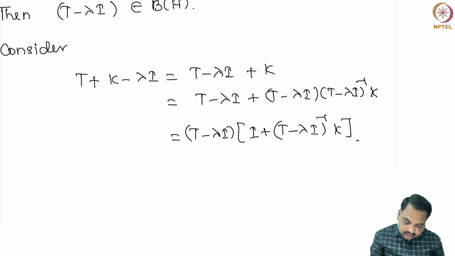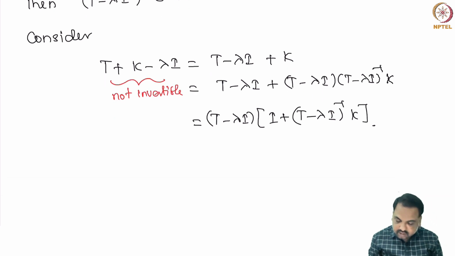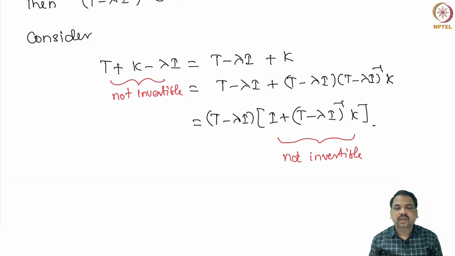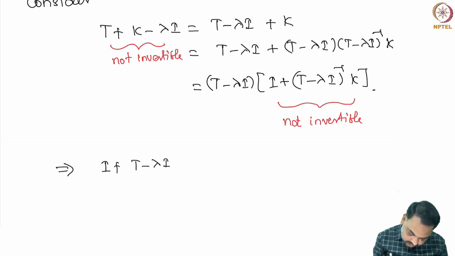Now, the left hand side operator is not invertible. So, from this we can conclude that this operator is not invertible. If this is invertible, then we know that T minus lambda is invertible. So, their product is invertible, that means the left hand side operator must be invertible, that is a contradiction. So, this implies I plus (T minus lambda I) whole inverse K is not invertible.